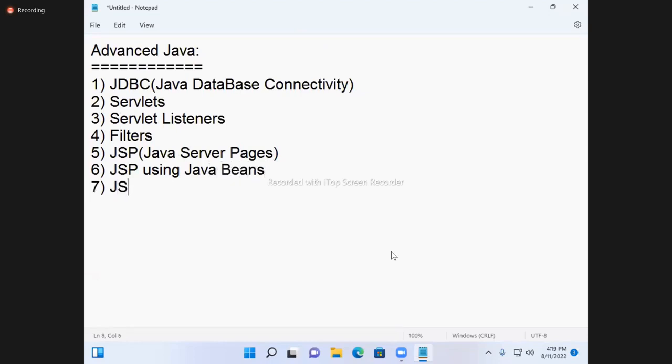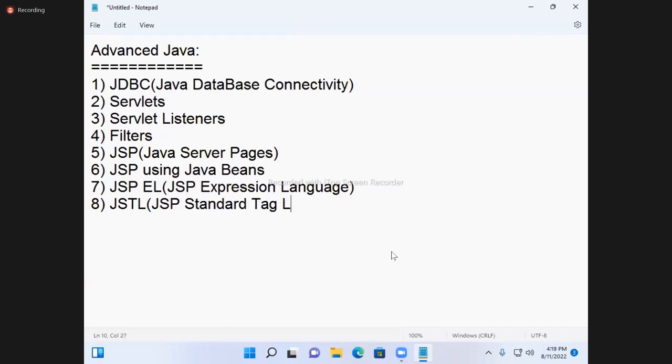Seventh topic JSP-EL, JSP Expression Language. Eighth topic JSTL, JSP Standard Tag Library.